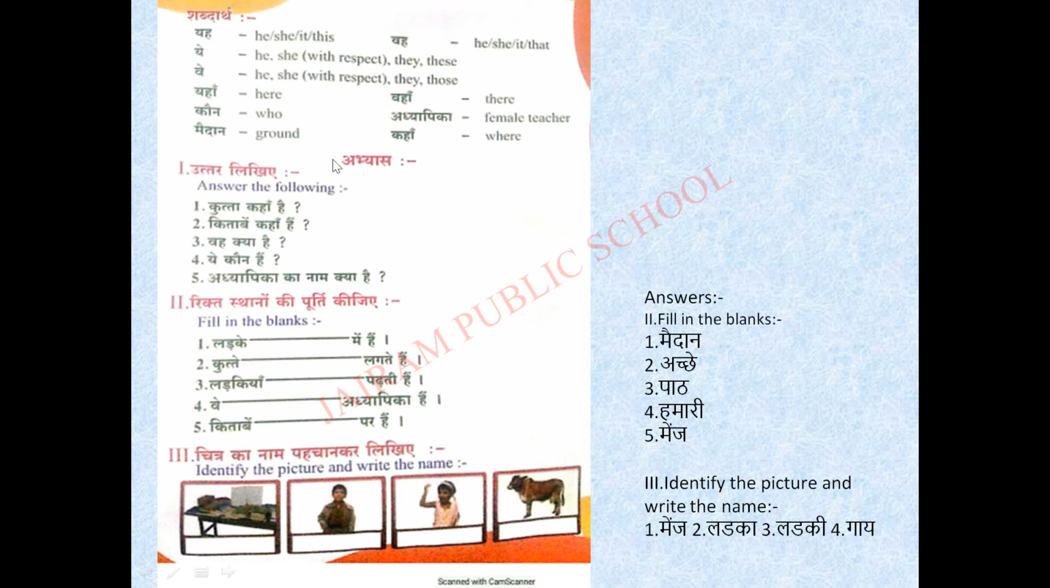Got it, children? So, abhyas. Abhyas means exercise. So, first one, uttar likhiye, answer the following. Okay, children? For these questions, I'll send you a fair note. In that you can write answers in your fair note. You can copy from that file. Okay. Here, second Roman is what?